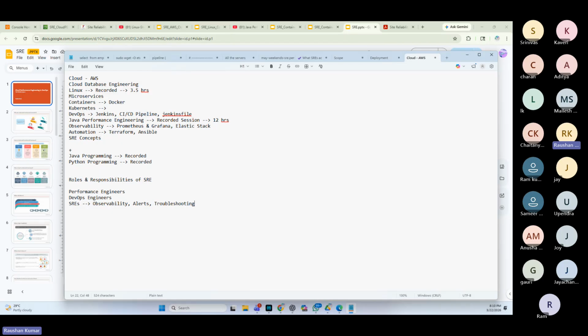Yes, the real fix could be done by some other team in the company. But narrowing down the issue, drilling down, troubleshooting is a very important skill set of the SRE engineers. And all these skill sets match with the performance engineers. They need to have a very good, thorough understanding of the architecture of the application.